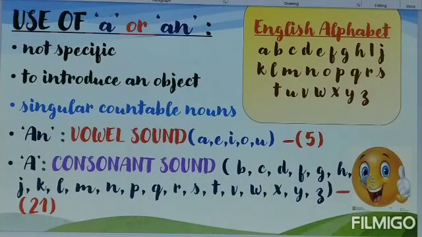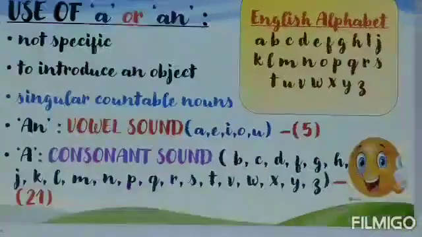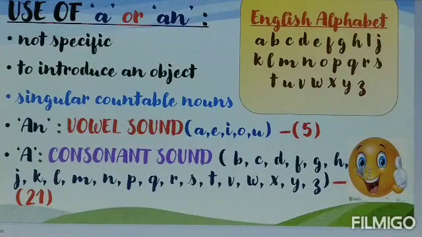But coming to uncountable nouns, for example, tea. Can you say a tea? A tea is completely unacceptable. You cannot say a tea, but you can say a cup of tea, 2 cups of tea, but you cannot say a tea because it is uncountable. So we cannot use article a or article an before uncountable nouns. You need to remember, article an is used before vowel sound and article a is used before consonant sound.